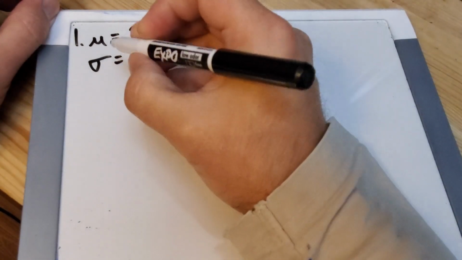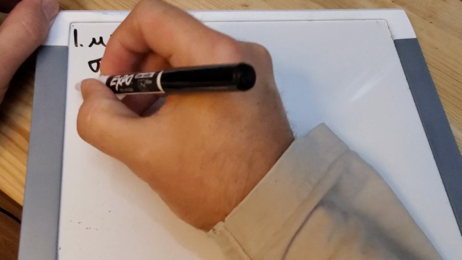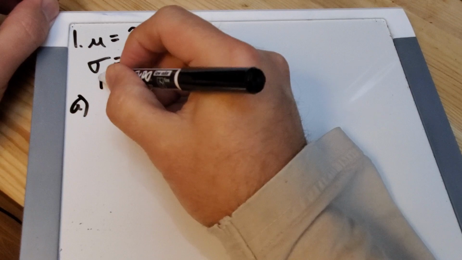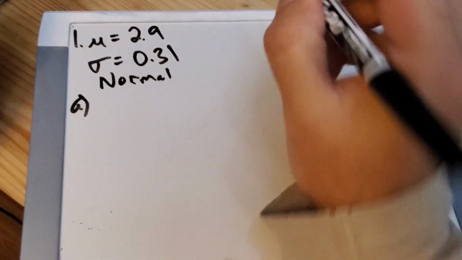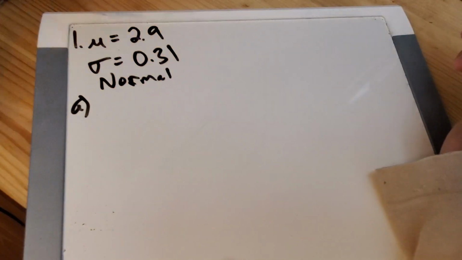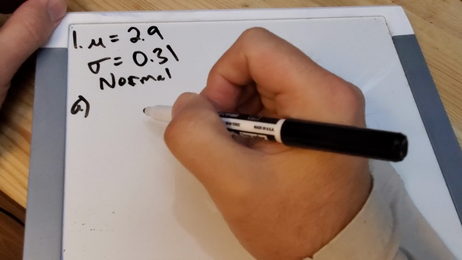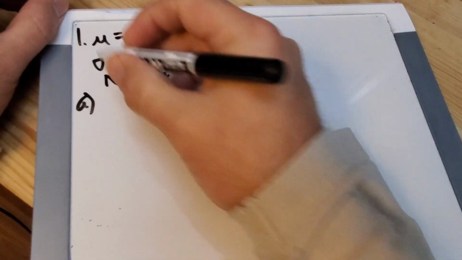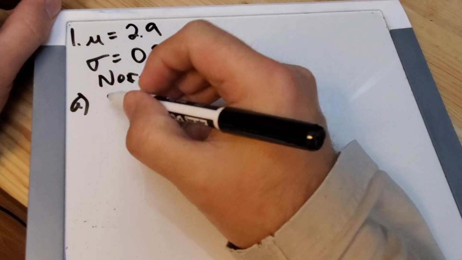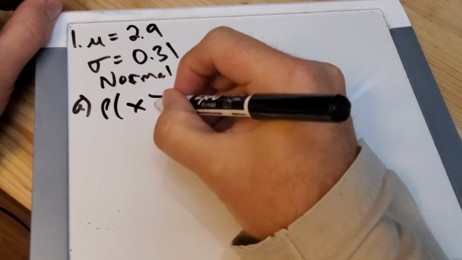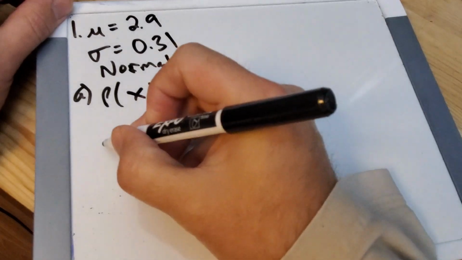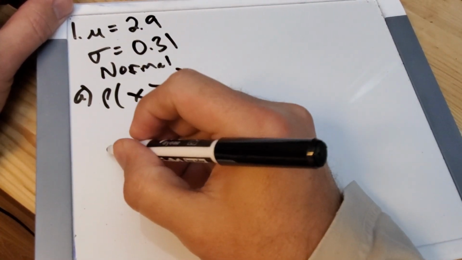In part A, we take one woman, so that's why this is good. And it tells me it's normal. This is huge, of course. It's got to be normal for me to eventually be able to use the z-table. And they ask me to find the probability that one woman will have a bone density greater than 3. So she's approaching Wolverine status, I guess. Maybe not quite adamantium.